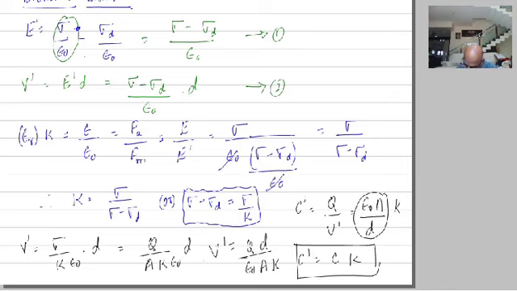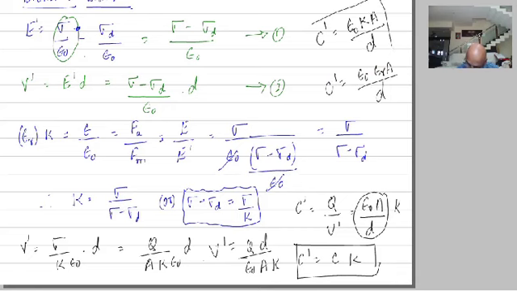This is the equation I will write here. C dash is equal to epsilon naught K A divided by D, or you can also write C dash is equal to epsilon naught epsilon R A divided by D, because epsilon R and K both are same. This is the expression for the capacitance of a parallel plate capacitor in the presence of dielectric medium. See that C is equal to epsilon naught A by D in the absence of the dielectric medium. C is equal to epsilon naught K A by D in the presence of the dielectric medium. So these are the things.